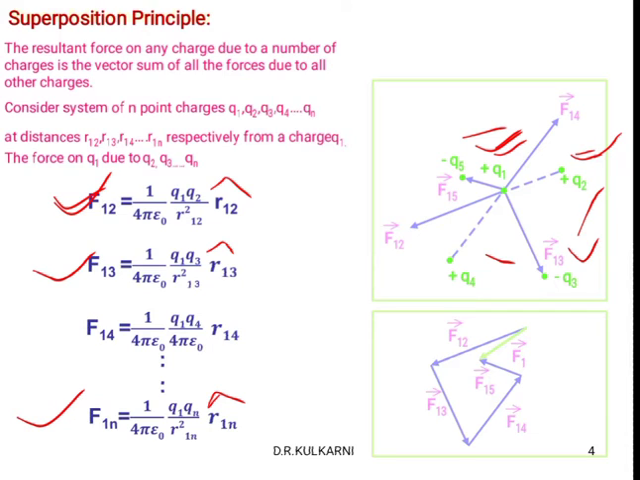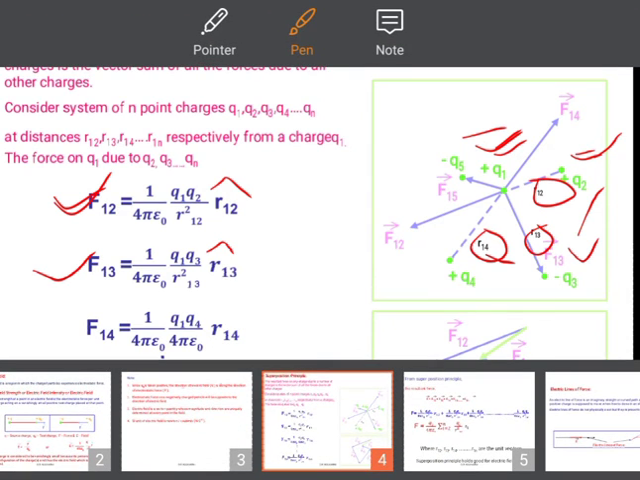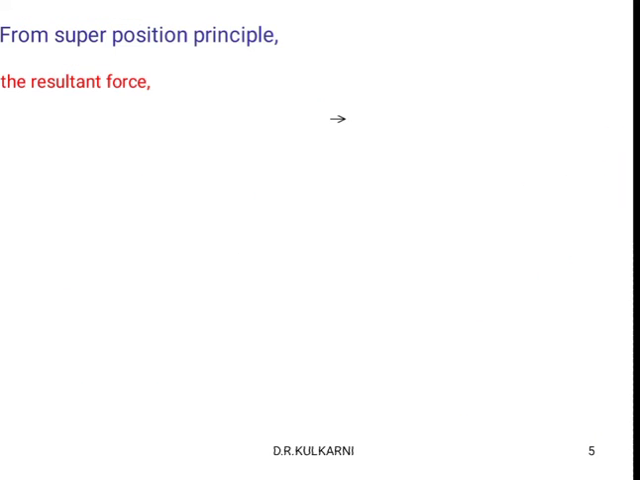Then if we take the vector sum of these, vector sum means if we add them, then what will happen? And these R12, R13, what are these? These are the distances between Q1 and Q2, Q1 and Q3, Q1 and Q4, and so on up to Q1 and Qn. Next, from the superposition principle, if we add them and take the resultant force, F is equal to F12 plus F13 plus F14 and so on up to F1n.